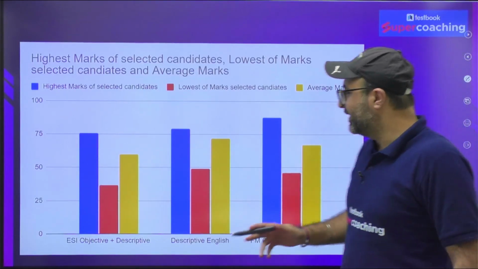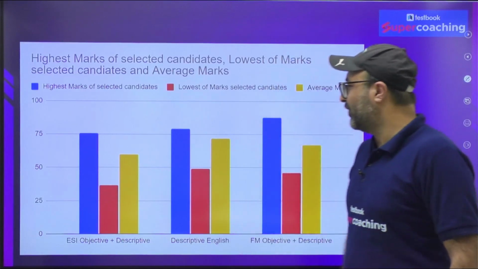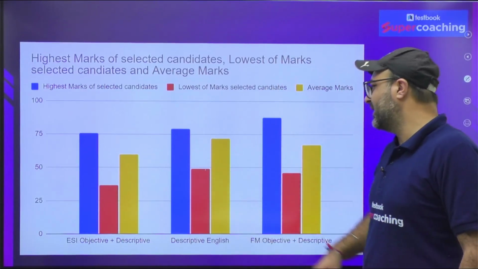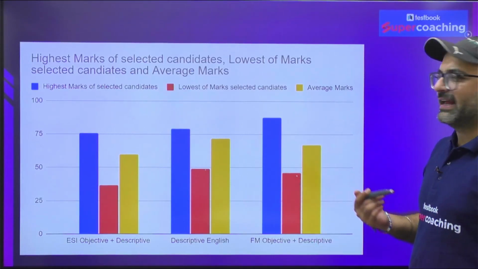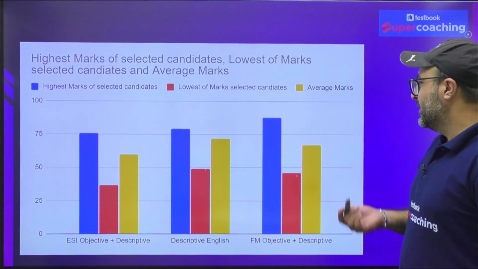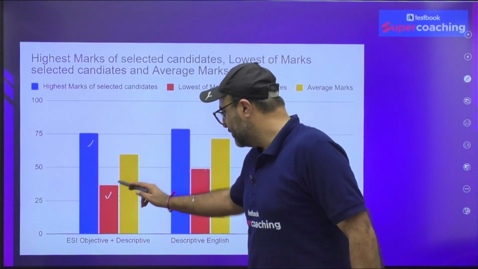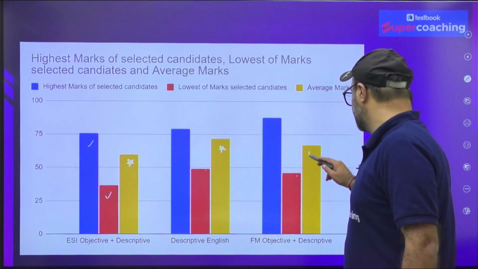There are few candidates who have managed to clear this exam by just scoring 35 marks in ESI or around 50 marks in English and around 45 marks in your finance and management part. But rather than focusing on the highest or lowest, your target should be the average, because of which I bring to you this average wala part.